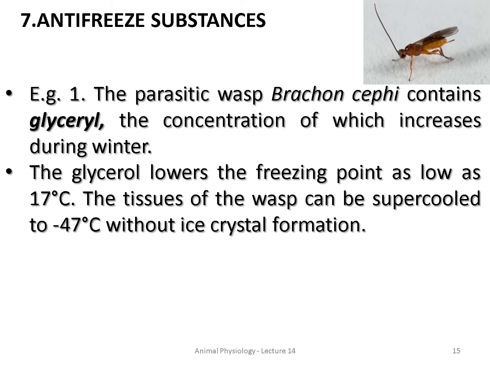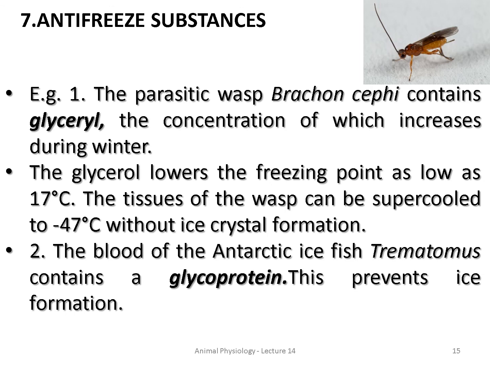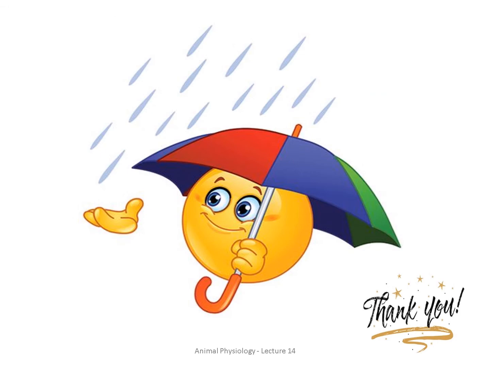So this will lower the freezing point as low as minus 17 degrees centigrade. So the tissues of the wasp will be protected, supercooled without ice crystal formation. Okay, so that is how these anti-freezing substances help some ectotherms to maintain their body temperature.